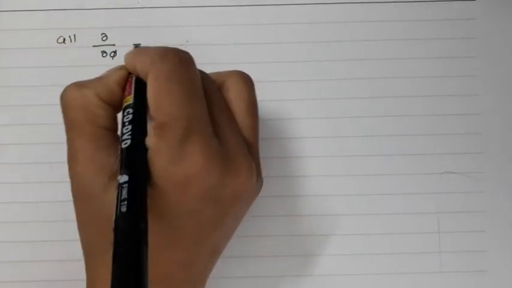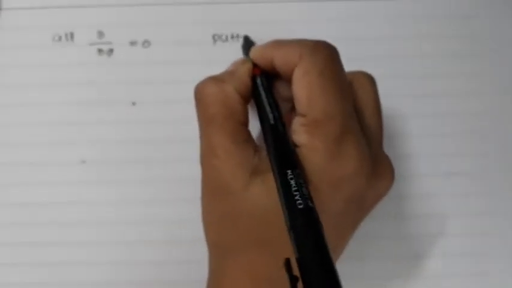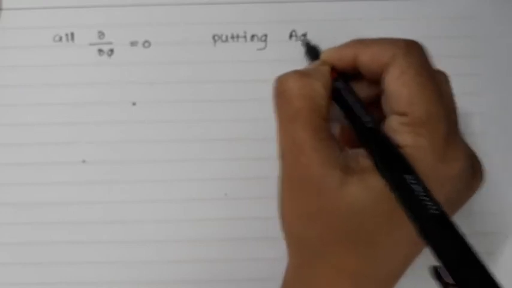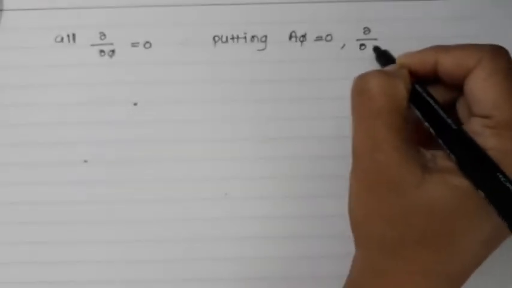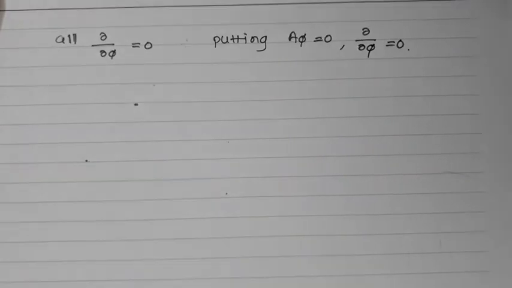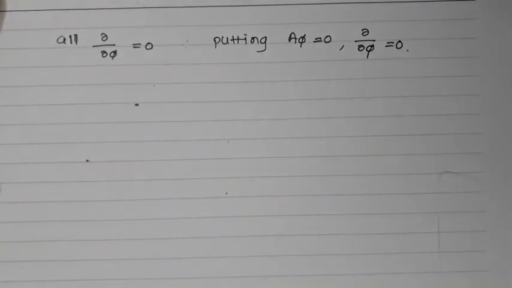If the value of A_z is the same, in other words A_z does not vary with phi, so all differentiation with respect to phi is 0. Here I can write d by d phi is equal to 0. Now I put A_phi equal to 0 and d by d phi equal to 0 in the expression which we have already written previously. We can expand this equation.